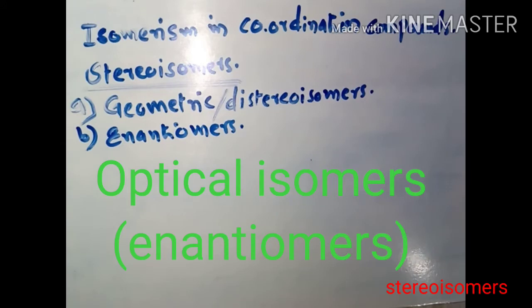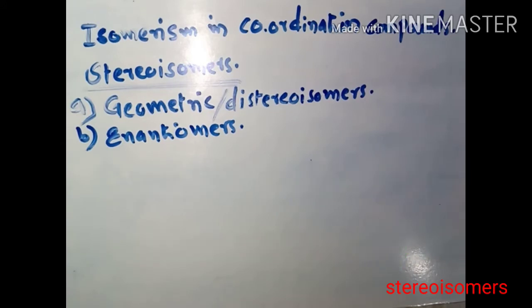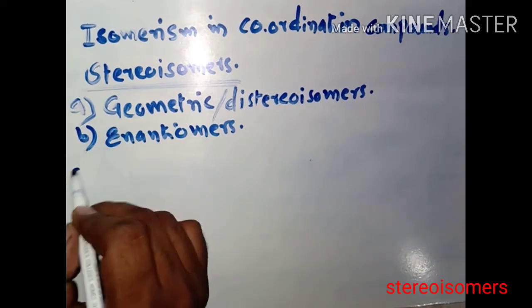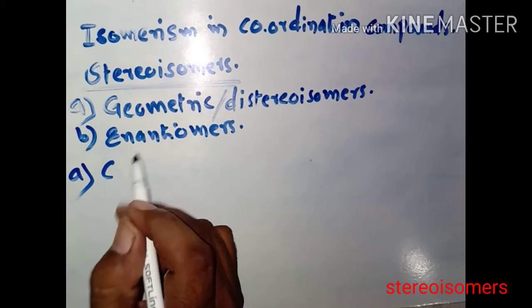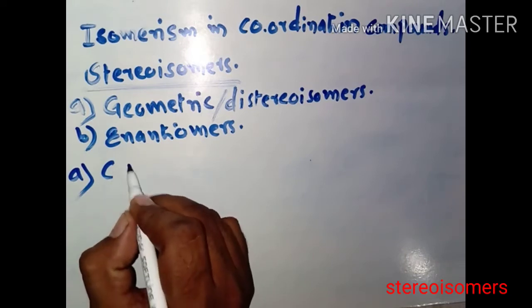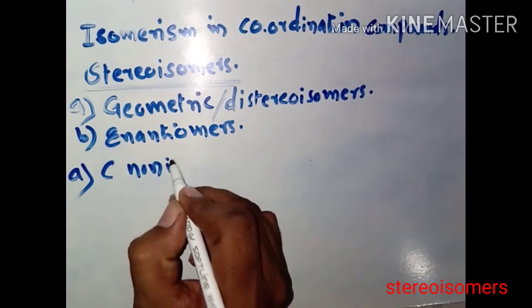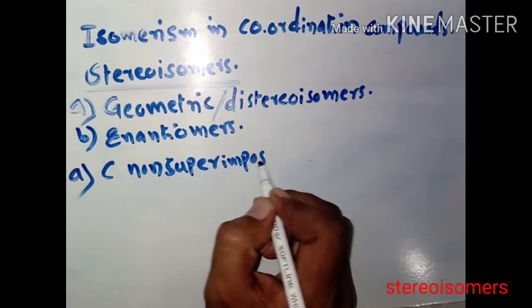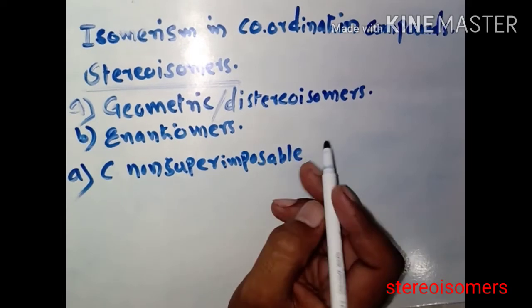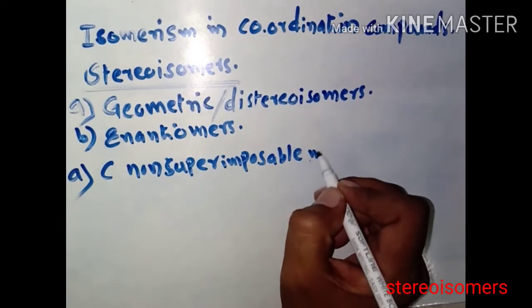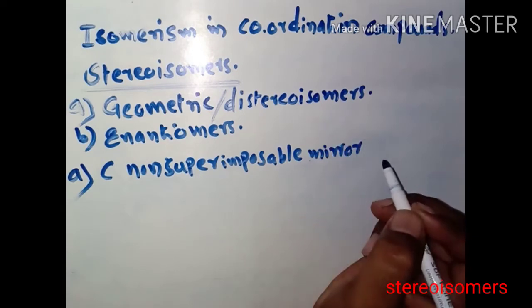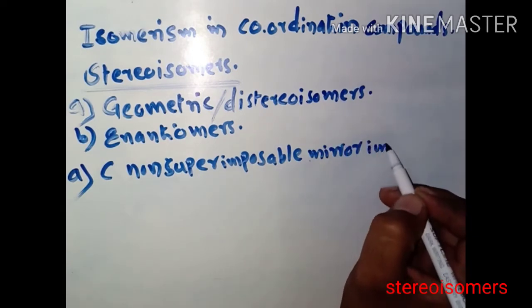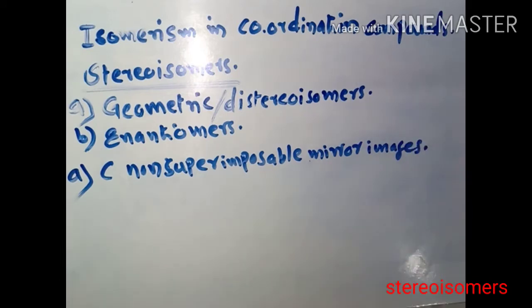Now we shall see one by one what geometric isomers are. Geometric isomers are the non-superimposable mirror images. What are geometric or diastereoisomers?